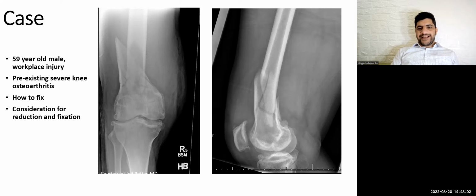What will you do? I will take history. What is the mode of injury? Is it an isolated injury or is it a polytrauma patient? I will ask about medical history, surgical history. What is the benefit of medical history? What do you want to know from medical history?